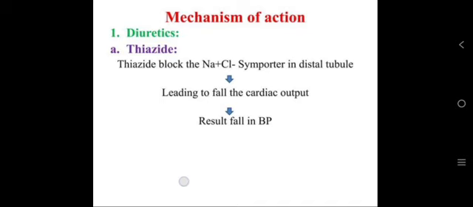First, diuretics. Thiazide diuretics are the drugs used to block the sodium chloride symporter in the distal tubules. It leads to a fall in cardiac output, resulting in a fall in BP.